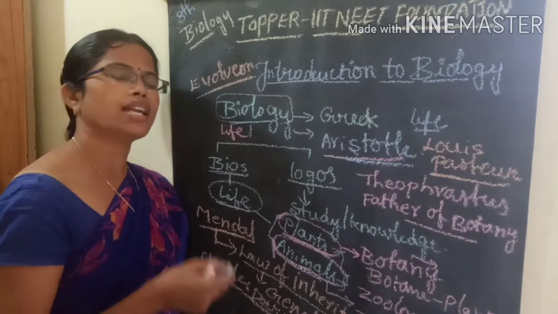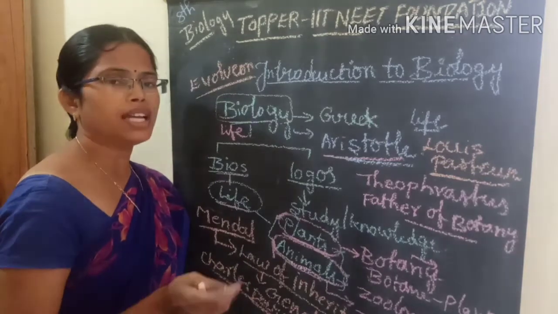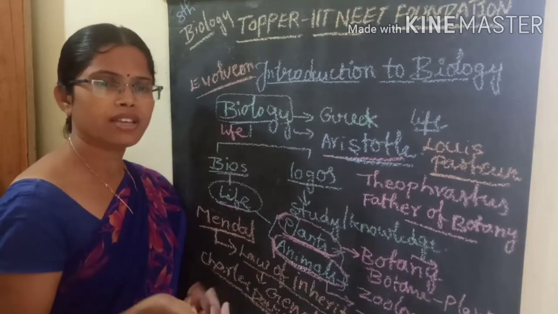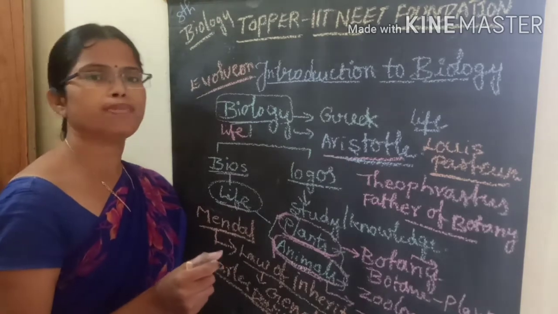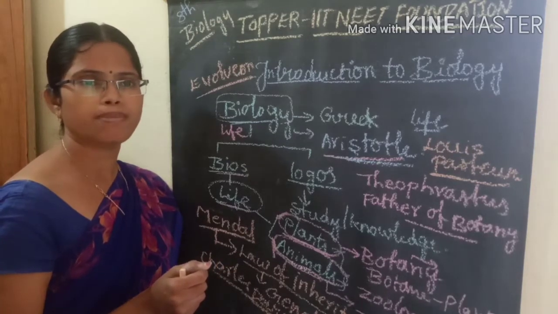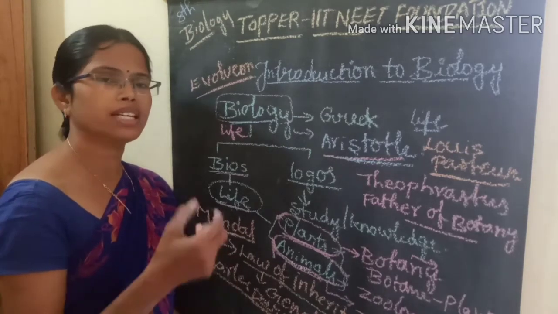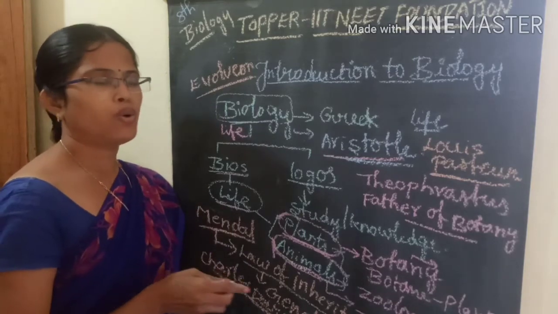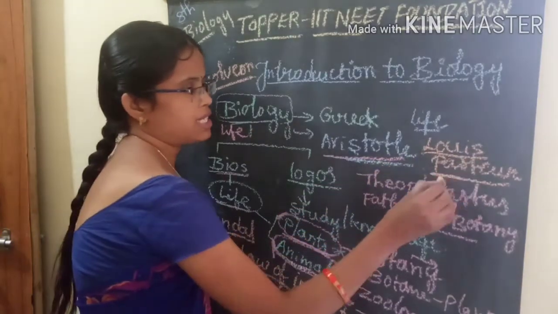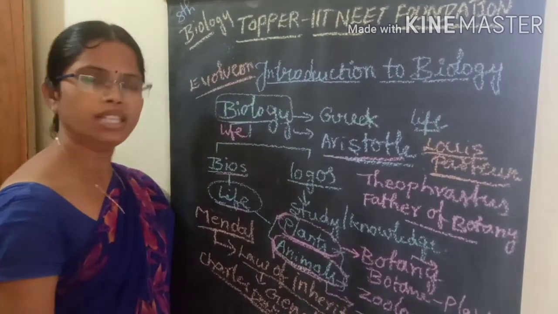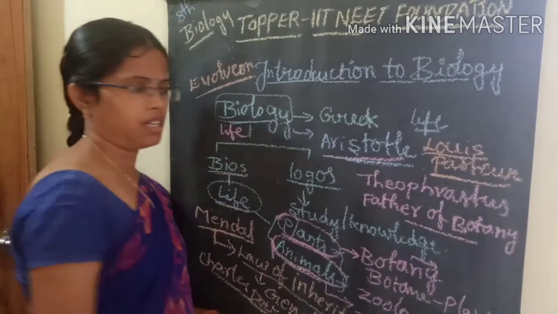So how the organisms evolved, what are their uses and disadvantages, and what diseases are caused by different types of microorganisms, these all come under microbiology. So who is the scientist who mainly studied microbiology? Louis Pasteur. Okay.